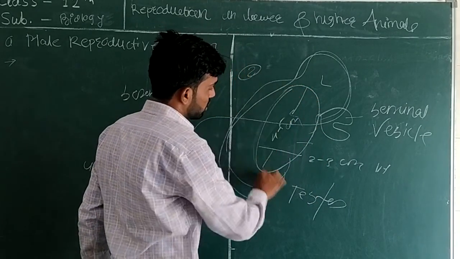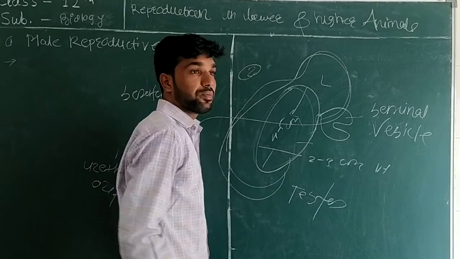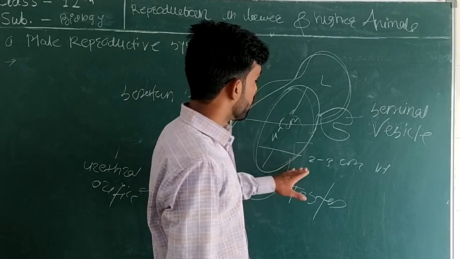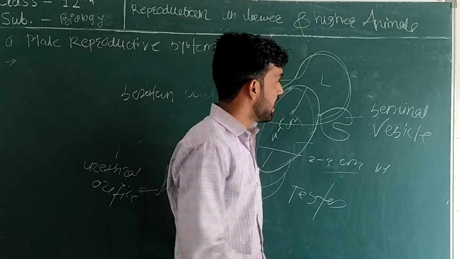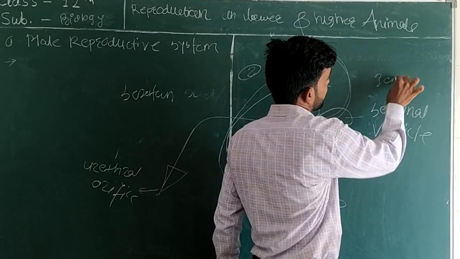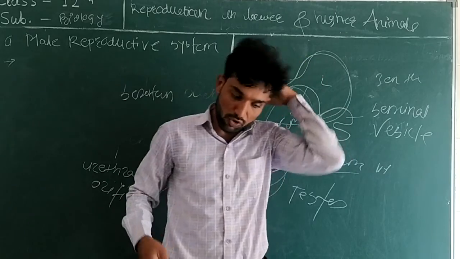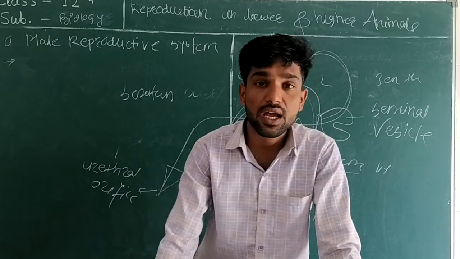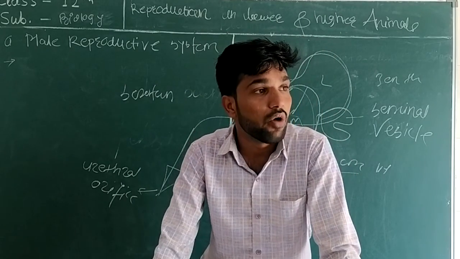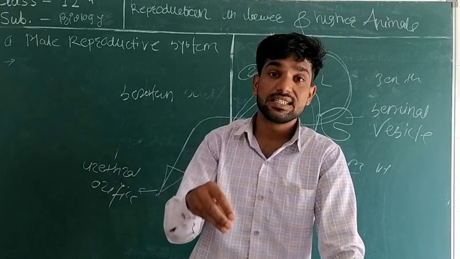The length of the testis is 4 to 5 centimeter, its width is 2 to 3 centimeter, and it is 3 centimeter thick. This is the morphological characteristics of the testes. Now, how does it work and what does it consist of inside?